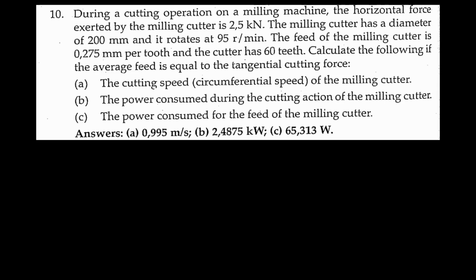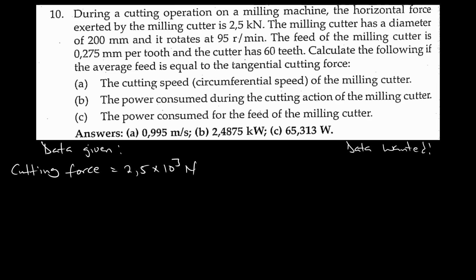Let us list the data down. The cutting force is 2.5 kilonewtons. The cutter diameter is 200 millimeters, which we can convert to 0.2 meters. We are given the speed of 95 revolutions per minute.